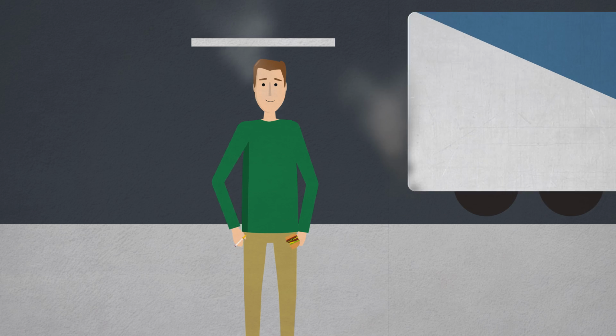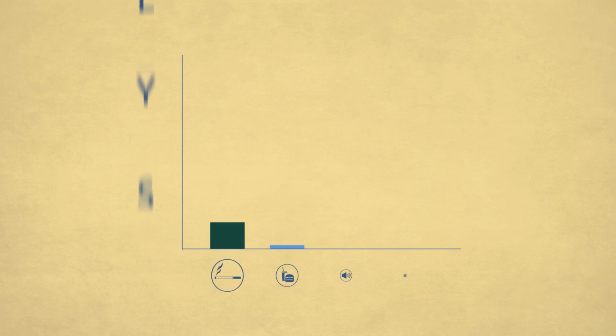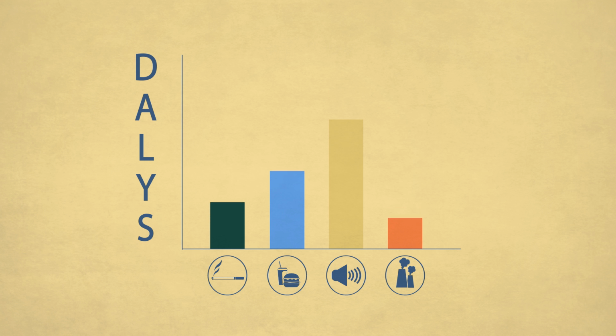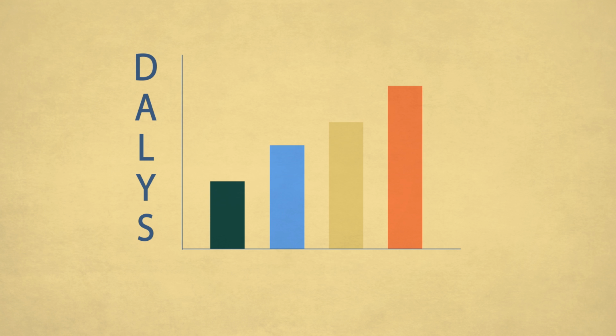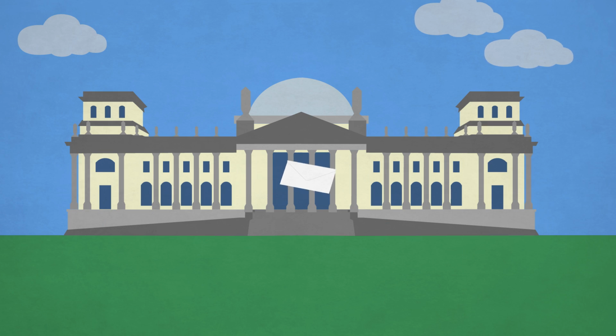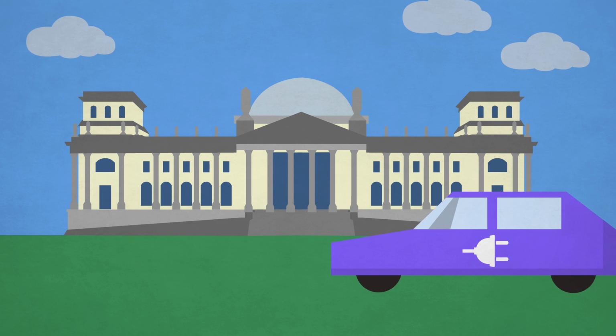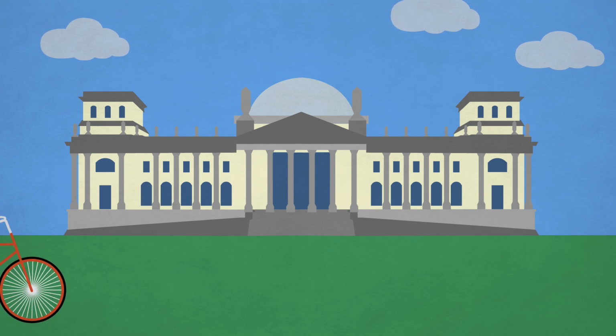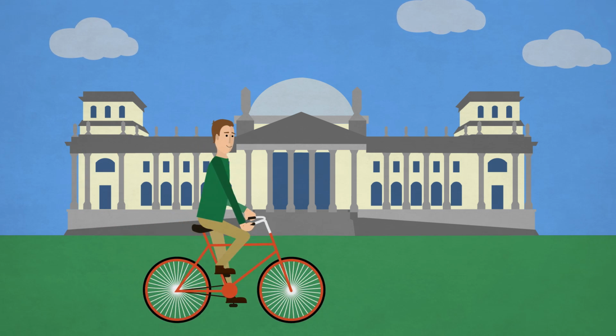The DALYs enable comparisons of different diseases and risk factors by using one measurement unit that combines mortality and morbidity effects. Furthermore, the changes of the disease burden over a period of time can be assessed. This information can be used to support political decision-making. For example, it can be used to quantify how policy decisions like financial support for electric vehicles or investing in cycling-friendly cities impact population health.